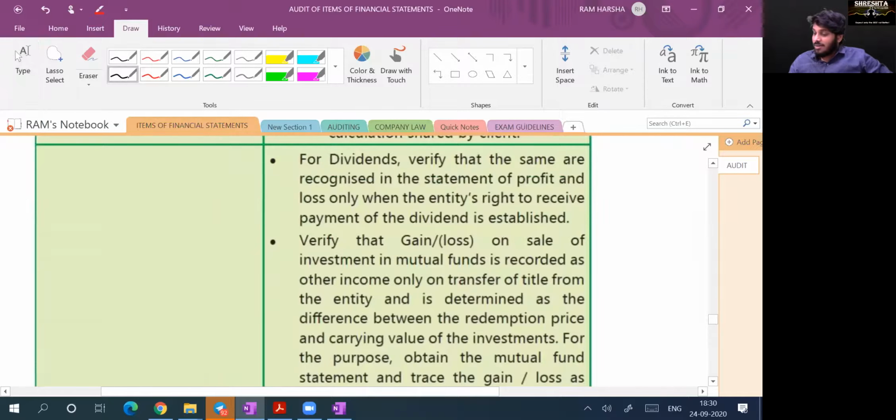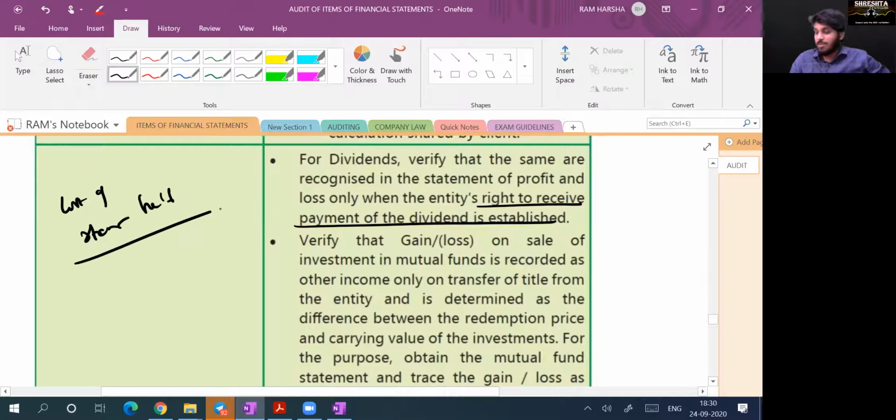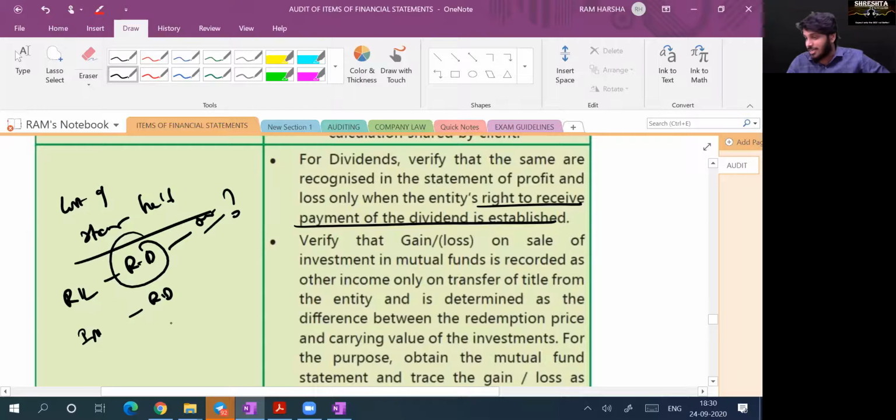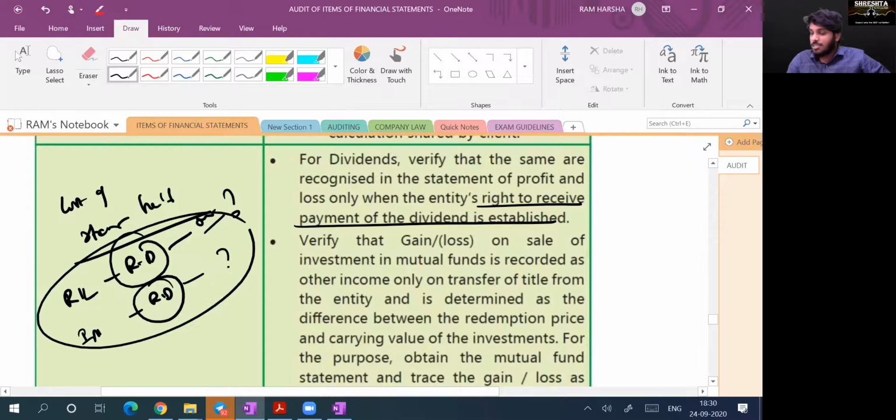For dividends, verify whether the right to receive payment has been established. Take the list of all shares held by you during the year. Suppose you are holding Reliance Industries shares and some Infosys shares. Identify the record date. On the record date, are you still holding the Reliance shares or not? Check it out. On the Infosys record date, are you still holding or not? Check it out. Accordingly, you are eligible for dividend. Yes or no? Yes, sir.